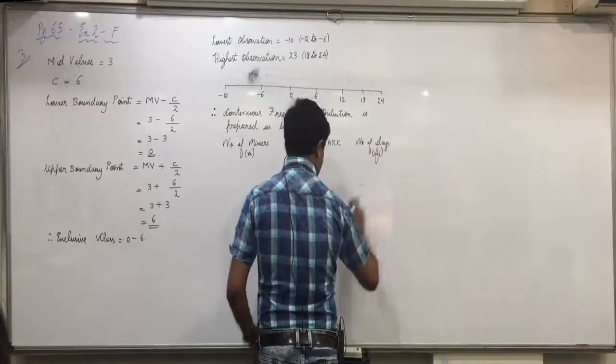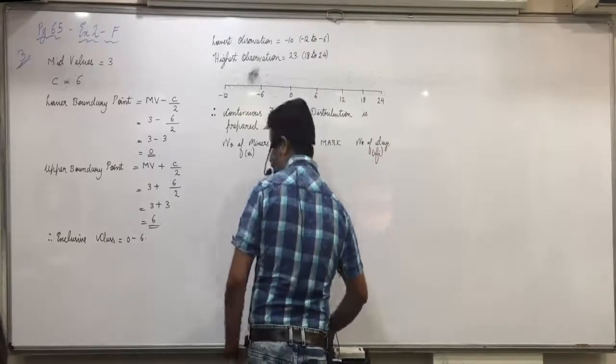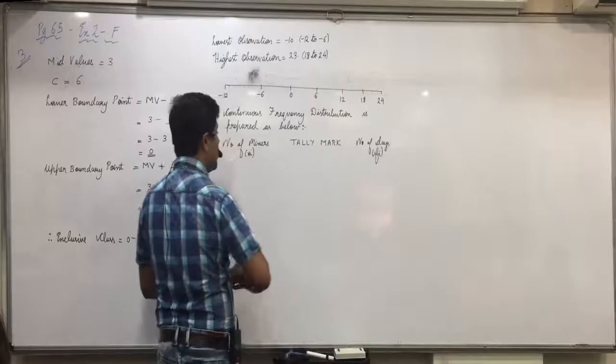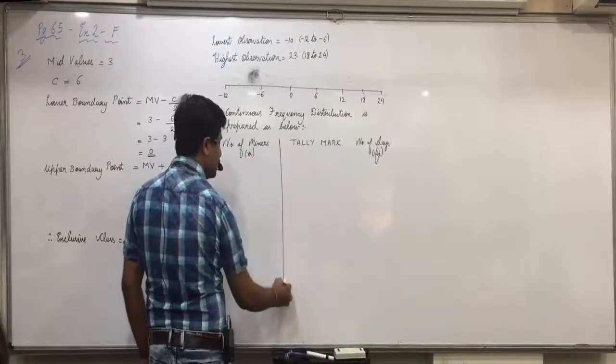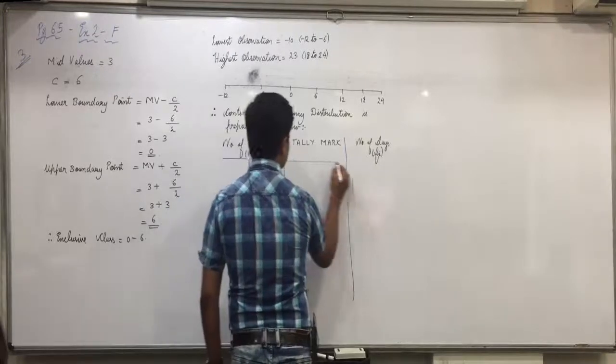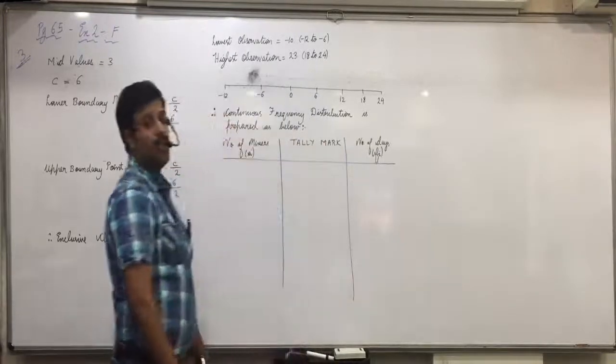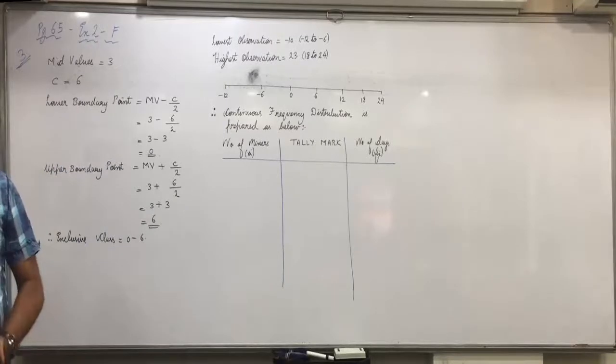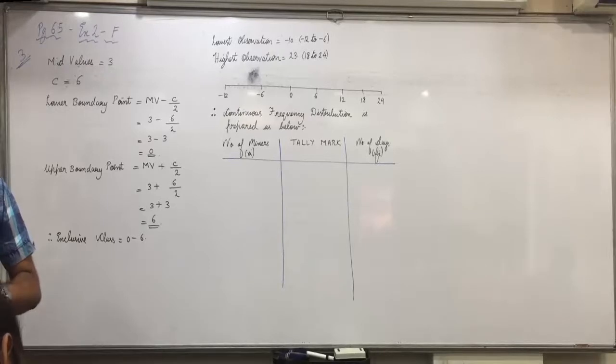Try with the tally marks. If any confusion is there, then I'll do it on the board. Otherwise, all of you try it on your own. Be careful, is it inclusive or exclusive? So if I say -6, where will it be included? -6 to 0, not -12 to -6. Be careful with all the multiples of 6, because they will not be included in the first class, they will be included in the next class.